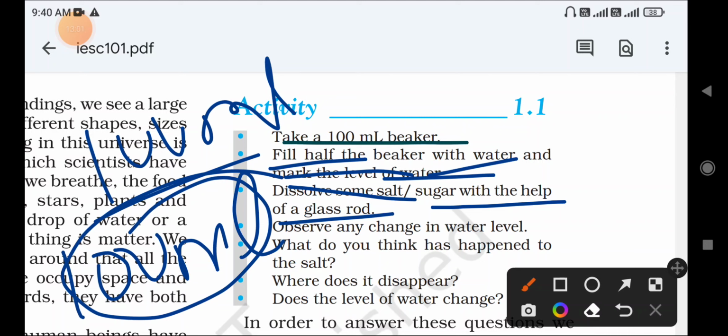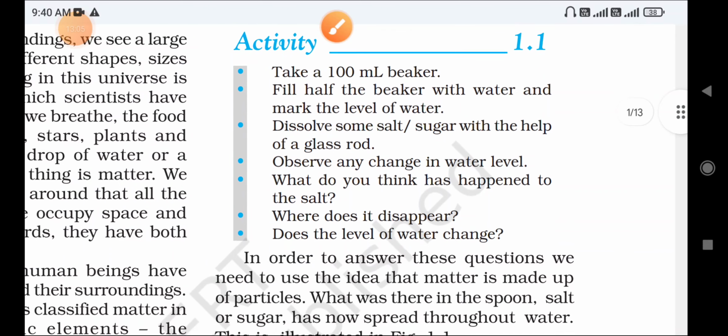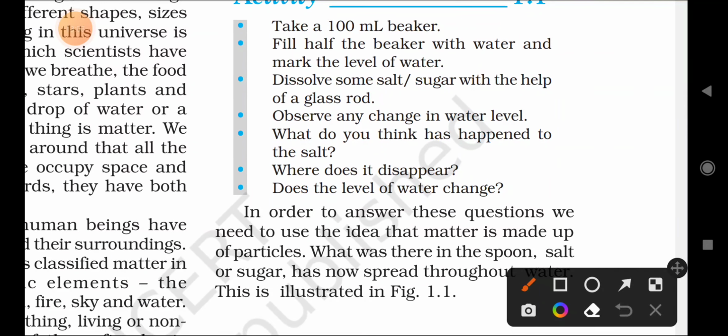In that we are adding salt or sugar, and we dissolve it completely with the help of a glass rod. Observe any change in water level. What do you think has happened to the salt? After adding the sugar or salt, does the level of water increase or decrease, and where does the salt disappear? You have to observe whether the level of water changes or not.